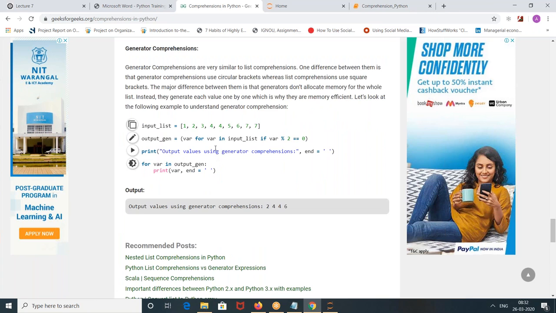When you write it like this, you print this and separate every element by a space where end is equal to space. Your answer is 2 4 4 4 6. Any questions? Have a look at it. 2, 4, 4. Second 4. Why is the second 4 coming again?